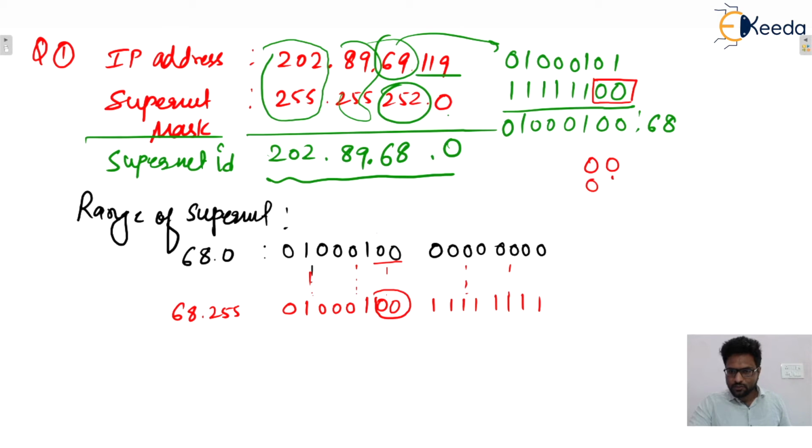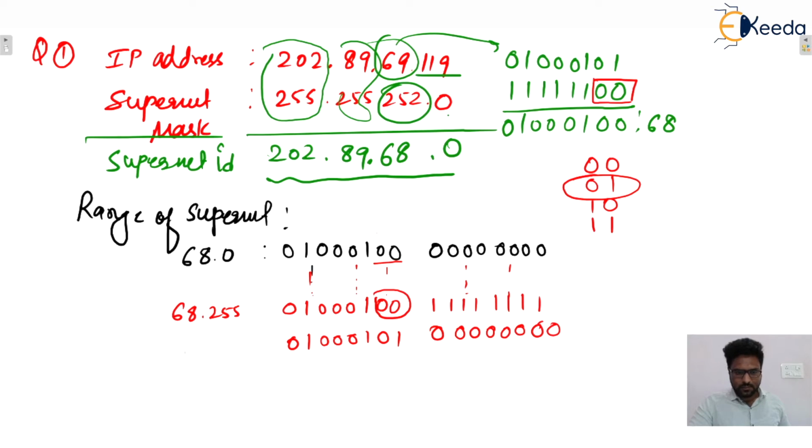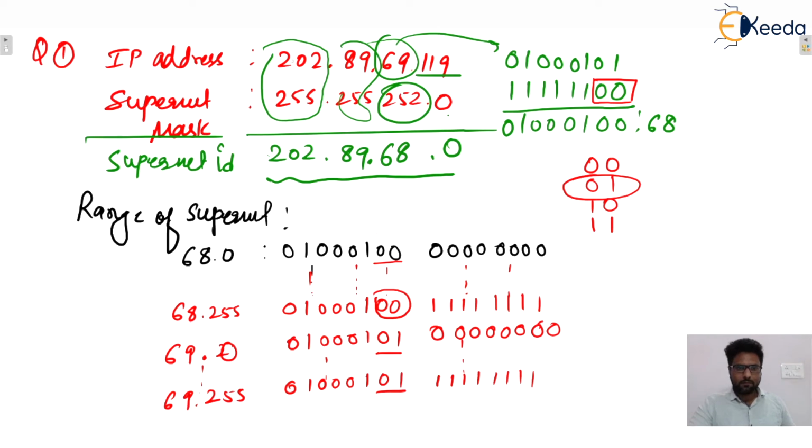So this can be 0 0, then 0 1, then 1 0, then 1 1. The next one is 0 1. So make these 0 1, isn't it? So this starts from all zeros. So this is 69.0, and this one will go up to 0 1, and all these hosts will be going from all zeros to all ones. So this value becomes 69.255.